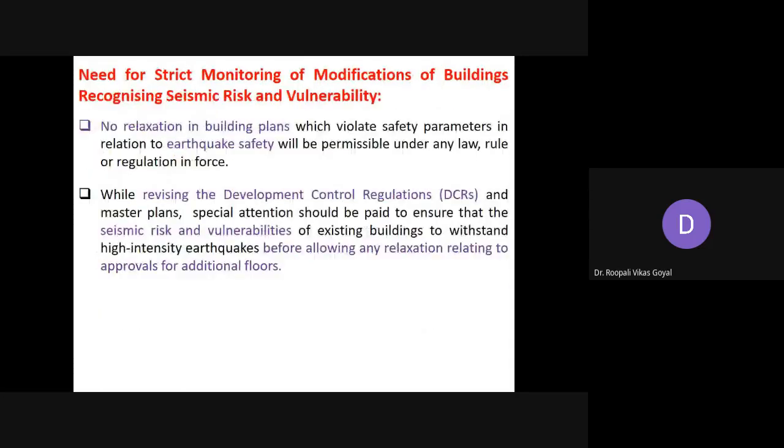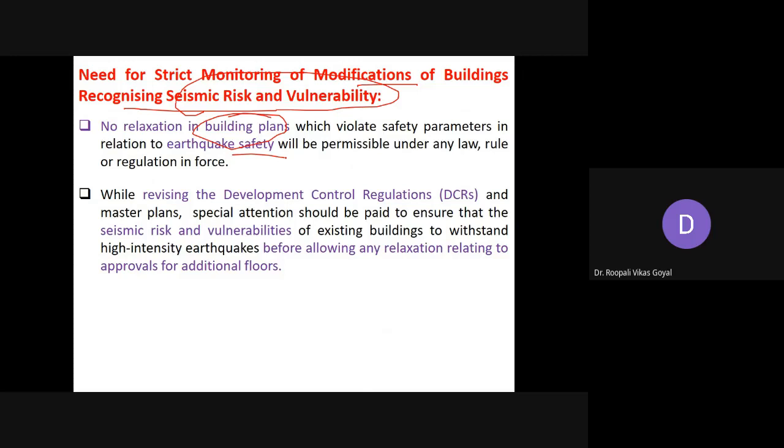There is a need for strict monitoring of the modifications of buildings, recognizing seismic risk and vulnerability. Strictness is very important. No relaxation in building plans which violate the safety parameters in relation to earthquake safety will be permissible under any law, rule or regulation. So strict enforcement: whatever provisions are given, they are to be strictly followed.